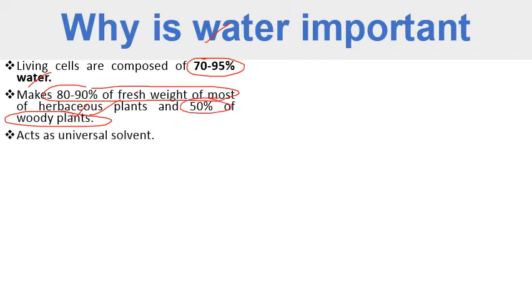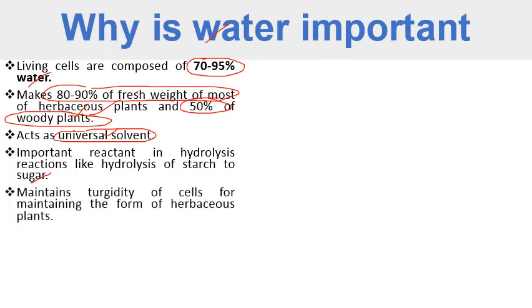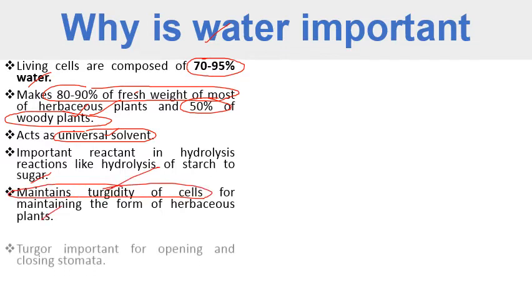And water is a universal solvent and is an important reactant in hydrolysis reactions like hydrolysis of starch into sugar. So this breakdown of starch by various enzymatic reactions into sugars also involves the water molecule. And water maintains turgidity of the cells, so that's why the plant has different shapes for maintaining the form of herbaceous plants.